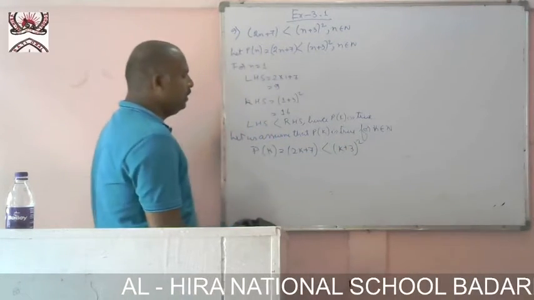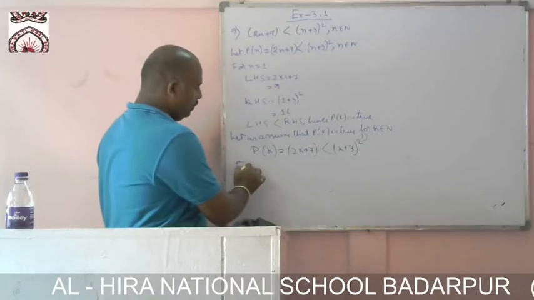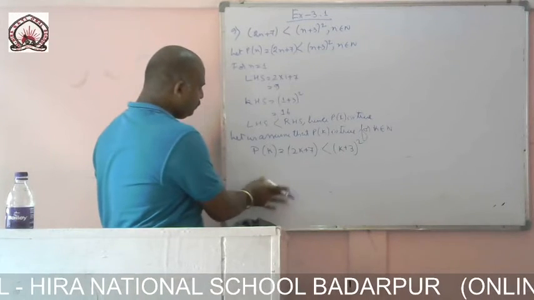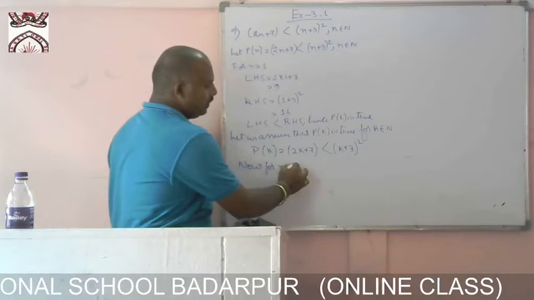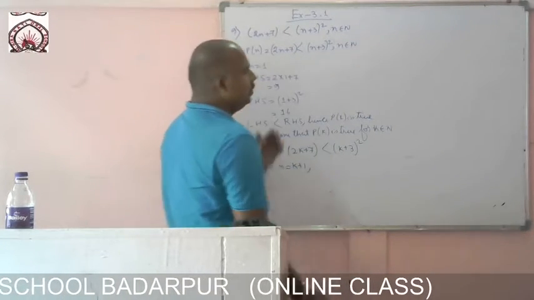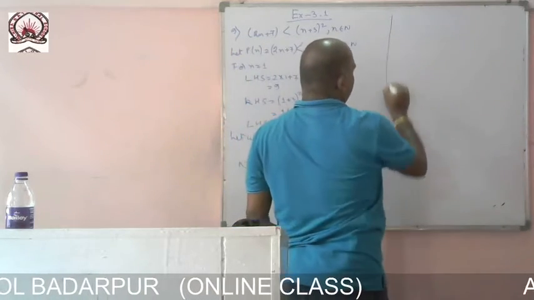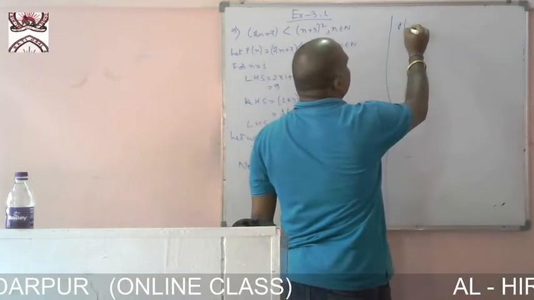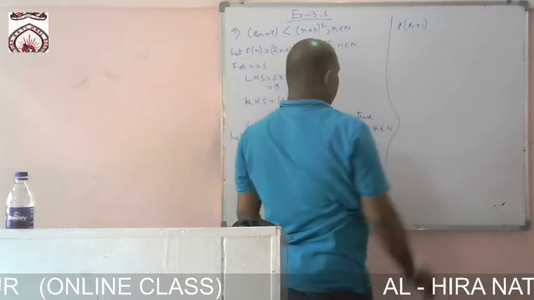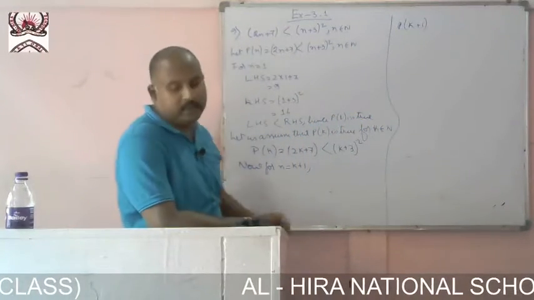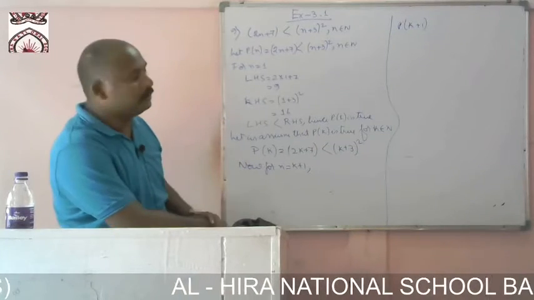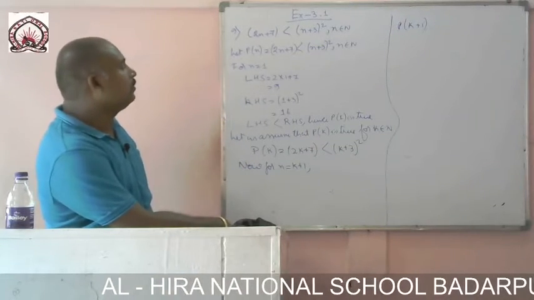Okay. Now for n equal to k plus 1, what will be the value of P of k plus 1? Now we have to put n equal to k plus 1.